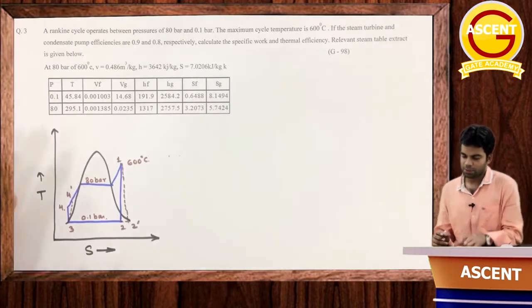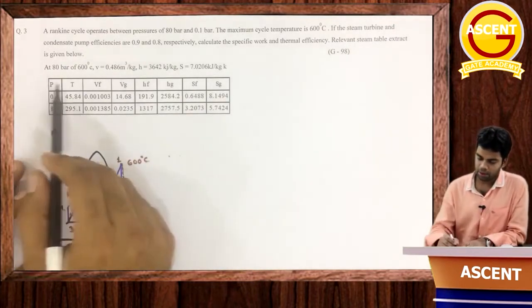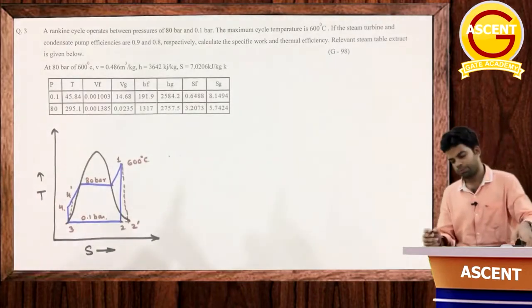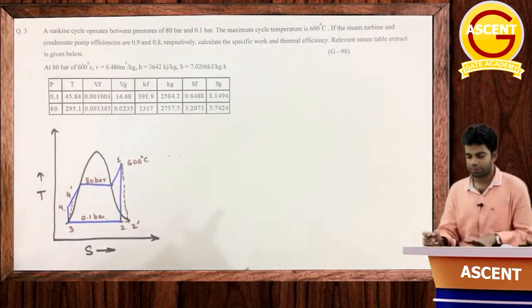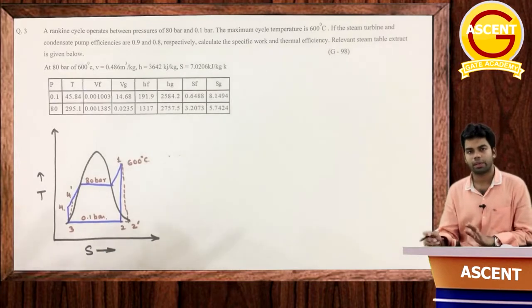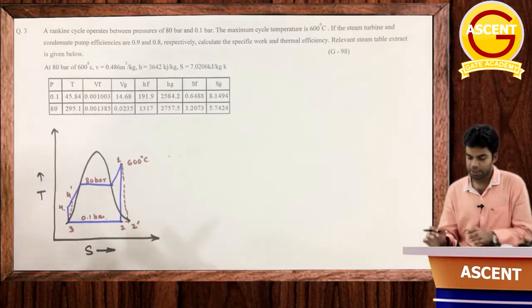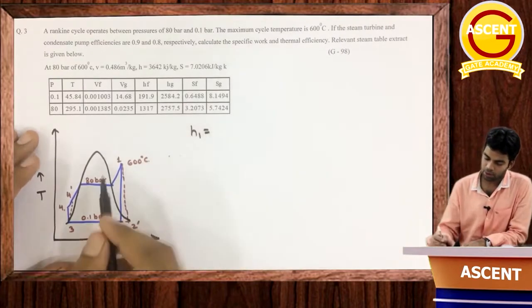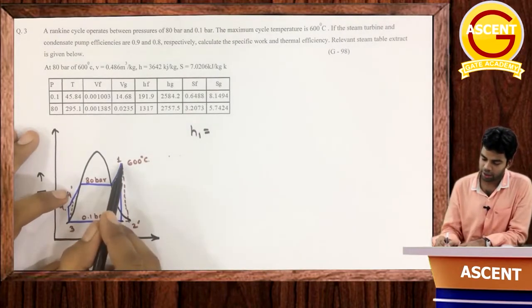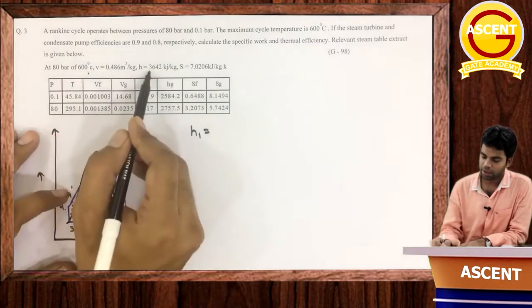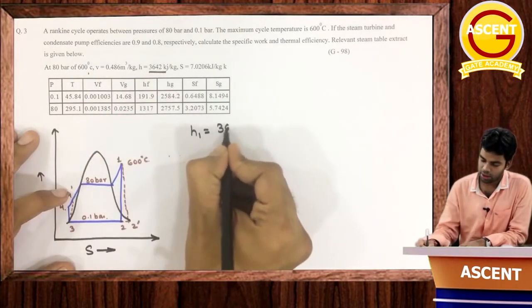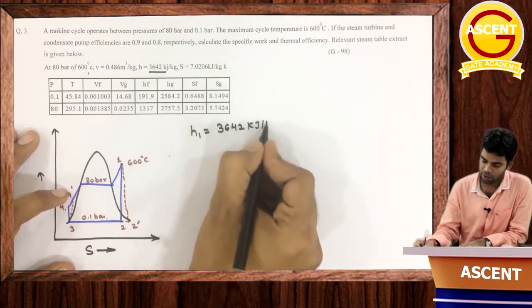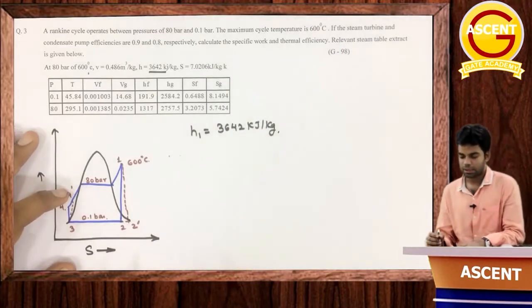Now we have to calculate the specific work and thermal efficiency, and the steam table extracts are given below. So for calculating the work and thermal efficiency, the very first thing is to determine the enthalpies at all points. As soon as we determine the enthalpy, we'll be able to determine the work and the efficiency. So enthalpies at all points, the very first thing is the enthalpy at point 1, H1. What will be this H1? So at 80 bar and 600 degree centigrade, the H is given as 3642 kilojoule per kg.